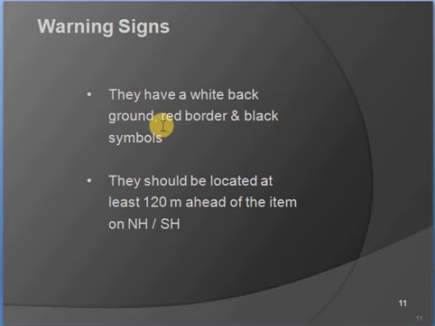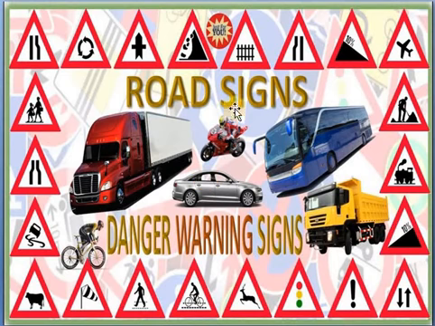And next, they have a white background, red border and black symbols. You can see the color has also been given. They will have a white background, red border and black symbol, and they should be located at least 120 meters ahead of the item on national highways or state highways. So on every national highway and state highway, for every 120 meters ahead, these warning signs will be located. You can see some road signs here.